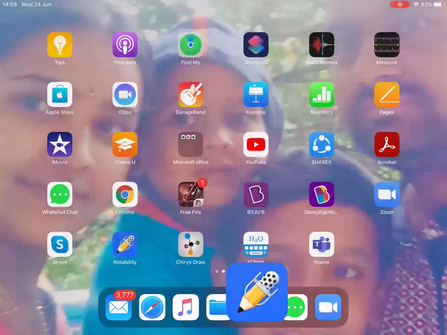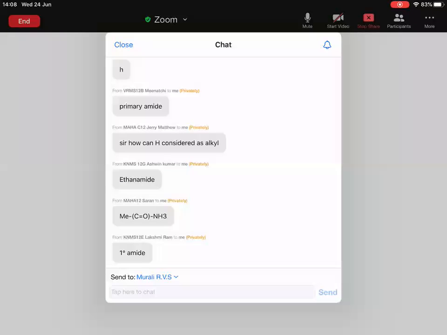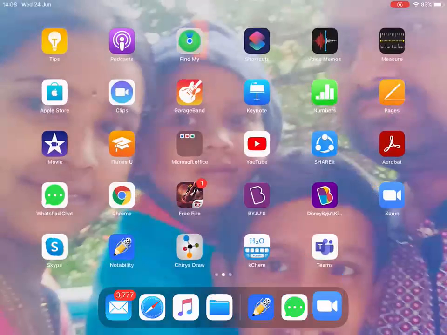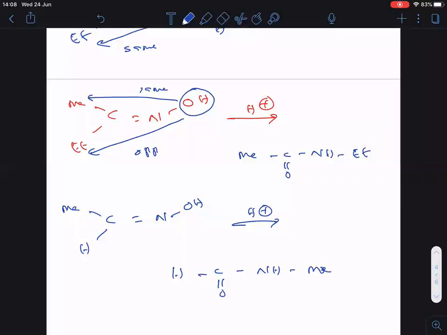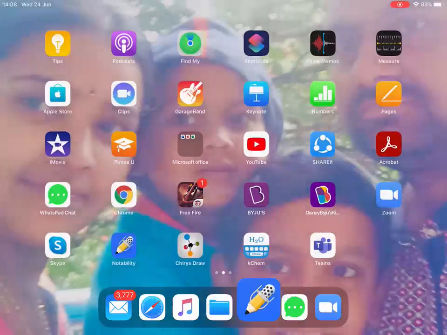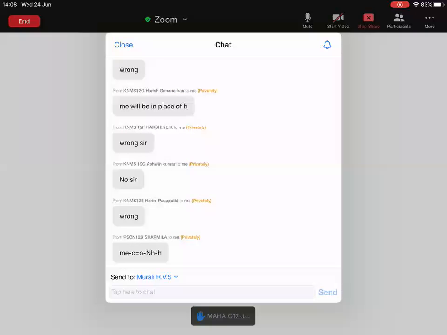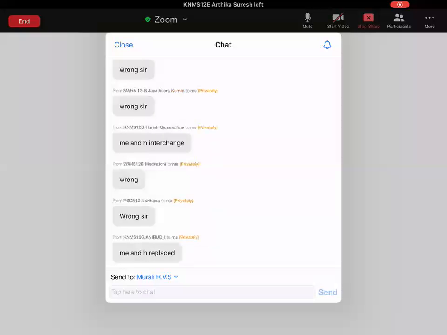Okay. Is this the answer you got or not? Whatever the answer I am showing here, is this the answer you got or not? Tell me now. Sometimes wantedly I will write the mistake also. Tell me, is this answer correct or wrong? Sometimes I wantedly write the answer wrong. I want to know whether you people are alert or not.